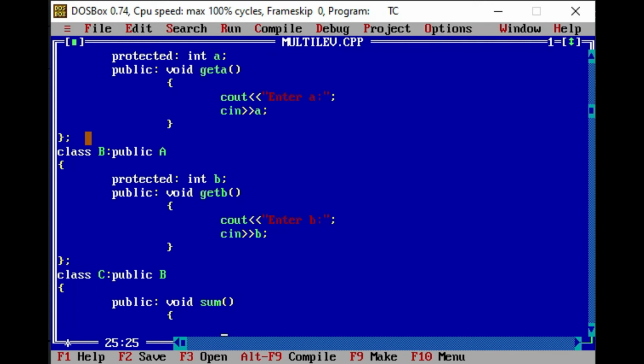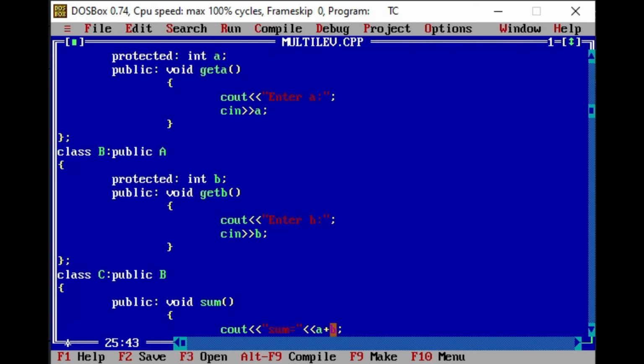Okay, so here you can understand how we can access all the properties of base classes into the derived class C. Okay, so I am writing here cout sum is equals to A plus B.